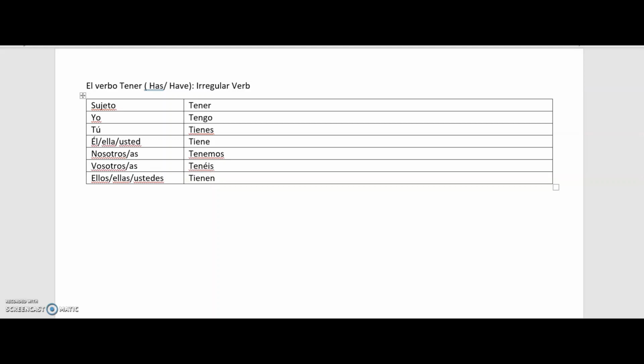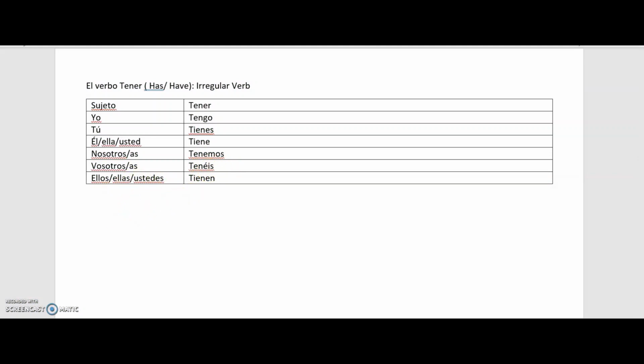Okay, so tener is an irregular verb, and that is why it is not following the pattern of conjugations, which generally the regular verbs ending in AR, ER, IR follow. So it is an irregular verb, and the conjugation is yo tengo, tú tienes, él, ella, usted tiene, nosotros, nosotras tenemos, vosotros, vosotras tenéis, ellos, ellas, ustedes tienen.